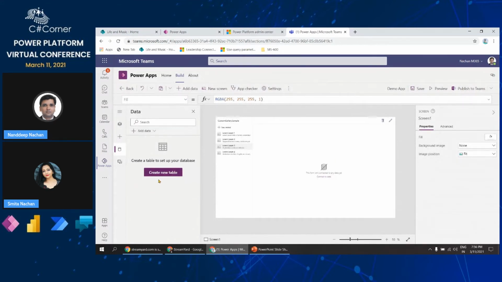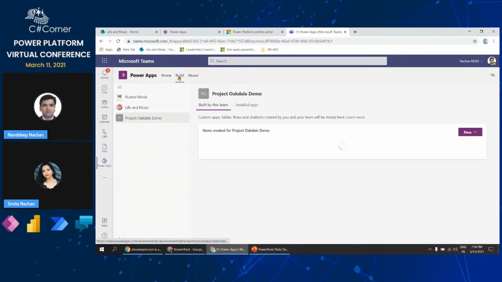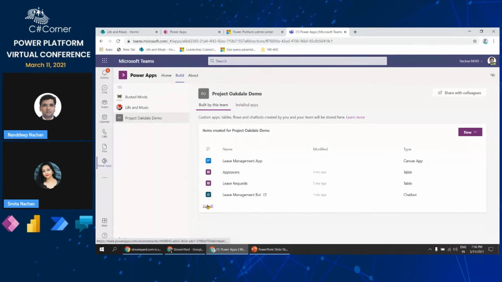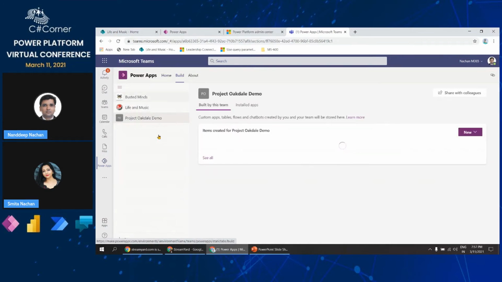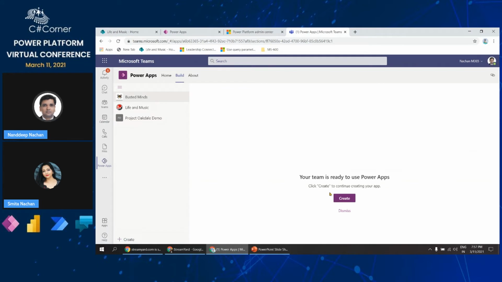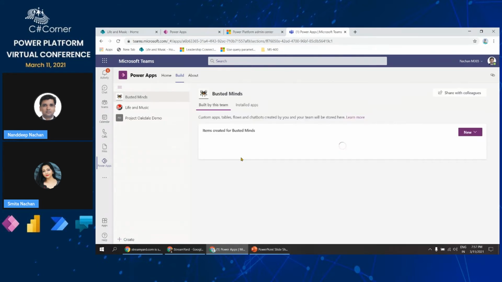As I close this, in the background it should create that particular table, and then we will be able to map that particular table here. One more thing I want to show you: let me go back to this build, and then we will click see all. Let me go back to the build again. I will select the previous team that we just created, and this is the customer table that we have here.